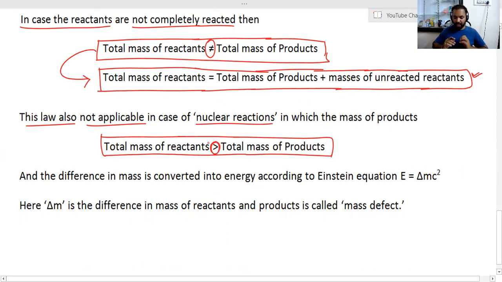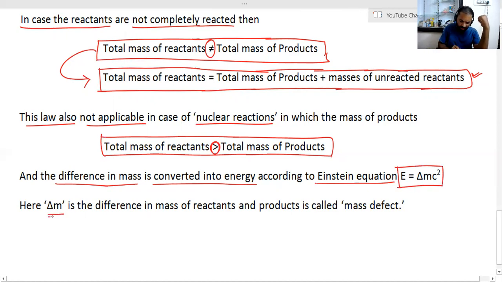Very, very important. But here the difference in mass of reactants as well as products is converted into energy form, that is according to Einstein equation, which is E equals Δm c squared, where Δm is the difference in mass of reactants and products, called mass defect.